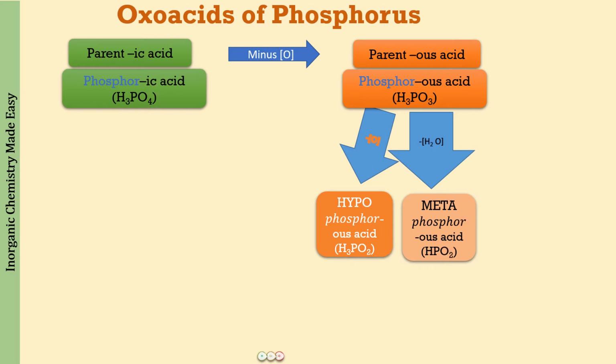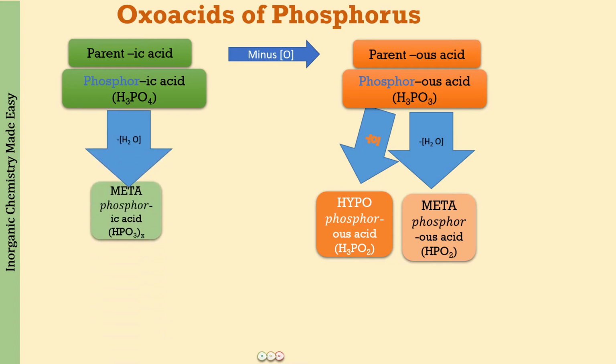And on similar lines, we can remove one water from phosphoric acid to get metaphosphoric acid. So that is going to be HPO3. Here we have written an X in the footnote for this because this does not exist as a single monomer. It is going to exist as a polymeric unit of HPO3, so this is going to be (HPO3)x, not singly HPO3. Fine. All right.